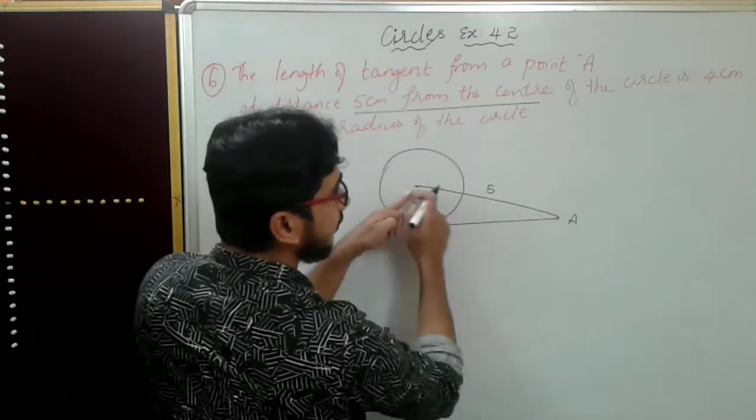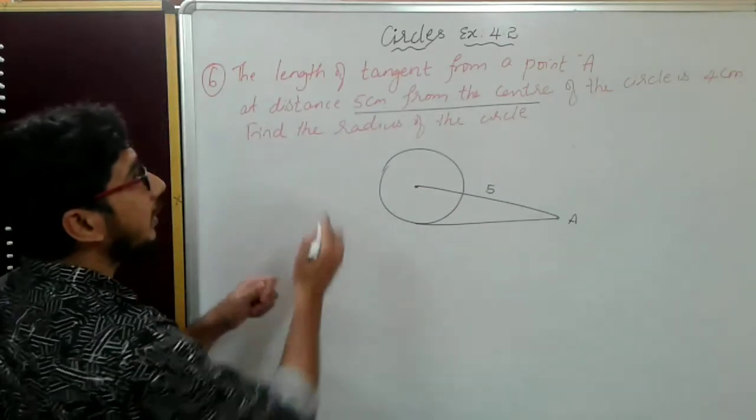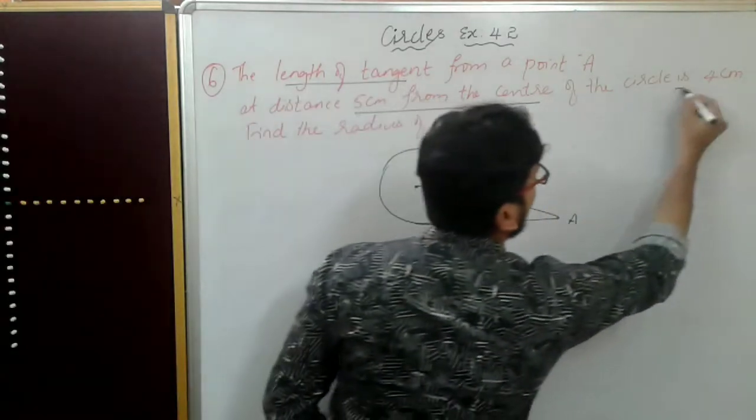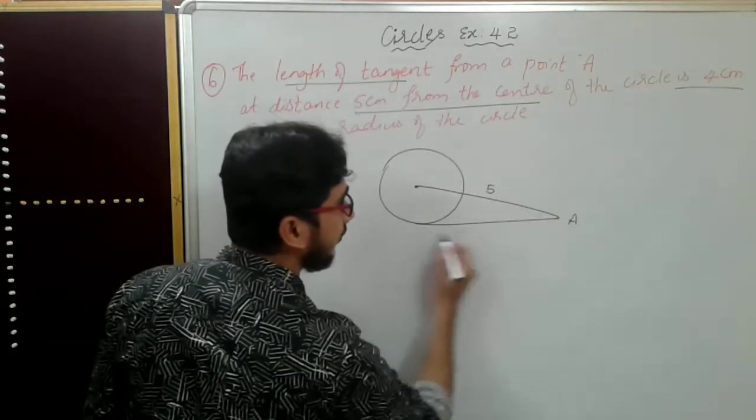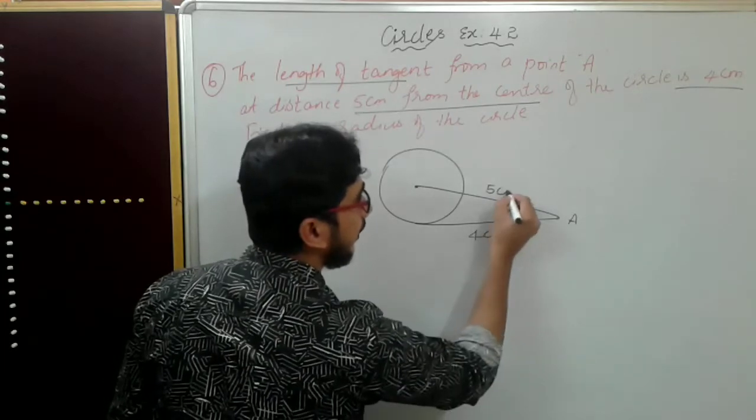From the center it is 5 centimeters away. The length of the tangent here will become 4 centimeters.